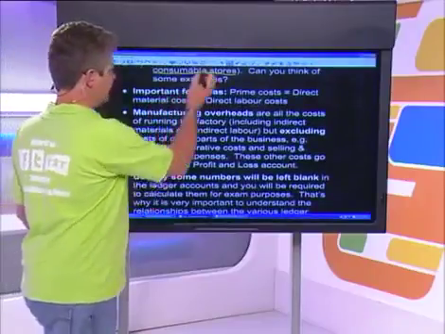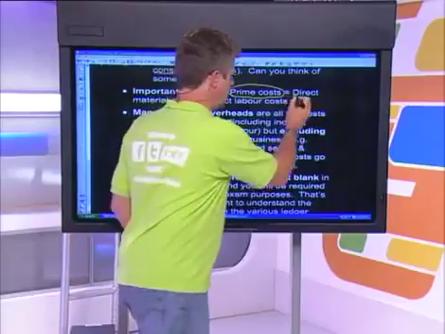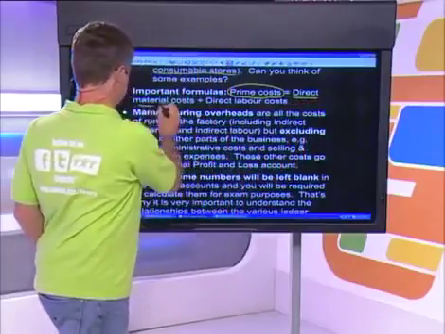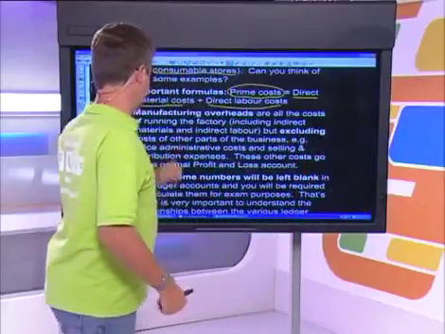In the theory, there's an important formula. Sometimes a question will ask you to calculate prime costs, and that's very easy. All you do is take your direct material costs and add your direct labor costs. Those are the direct costs of making a product. Direct material plus direct labor gives you your prime costs.